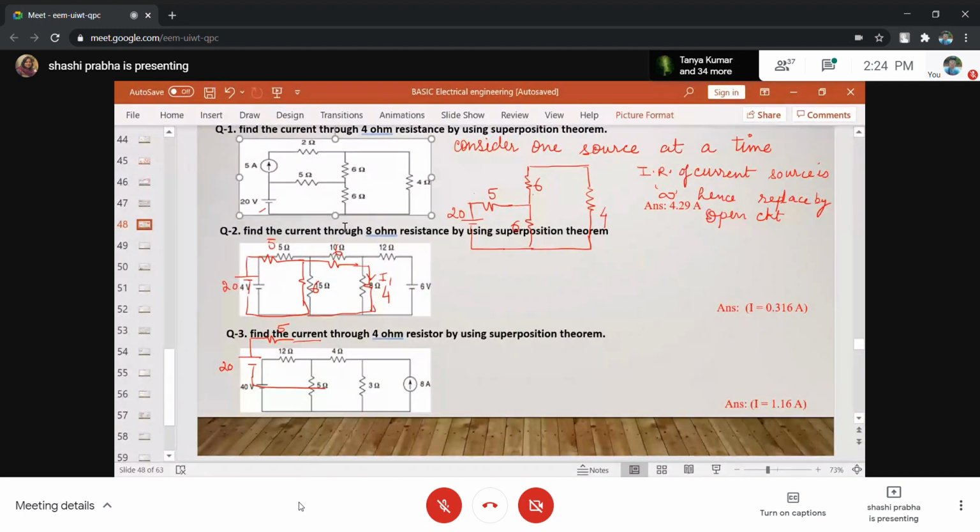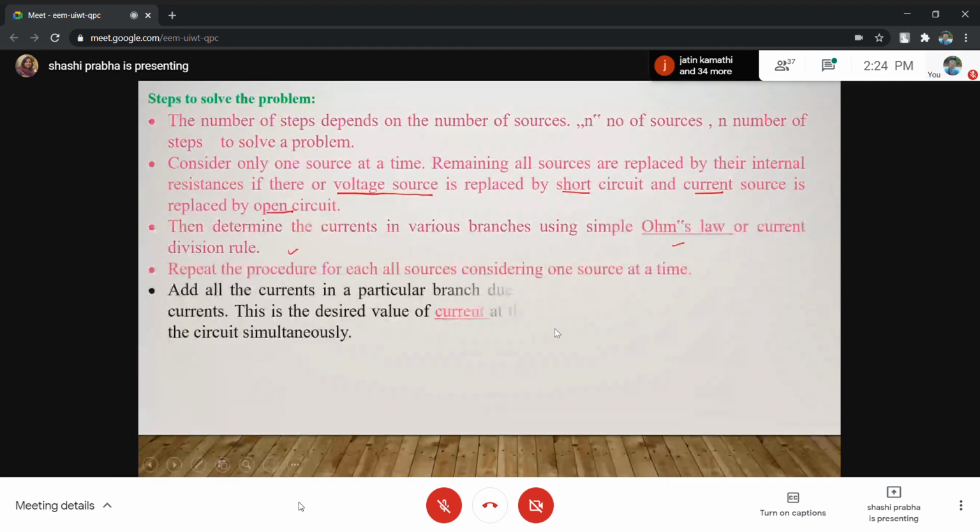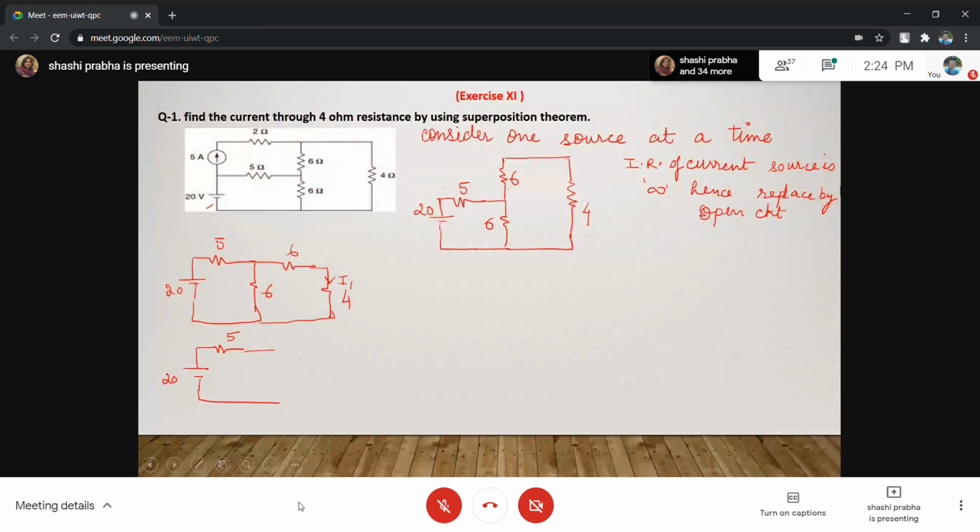This one we were doing. Temporarily, this is one source at a time, no? So 20 volt we are going to consider. This is 5 ampere. This is 2. So 2 has no meaning, so remove it. This is 5. This is 6 and 4, 10 can be taken. But if you write it as 10, that means this 4 will go permanently, so I will not write it. I will take it as 10 and 6. This is 6 and this is 6 and 4.